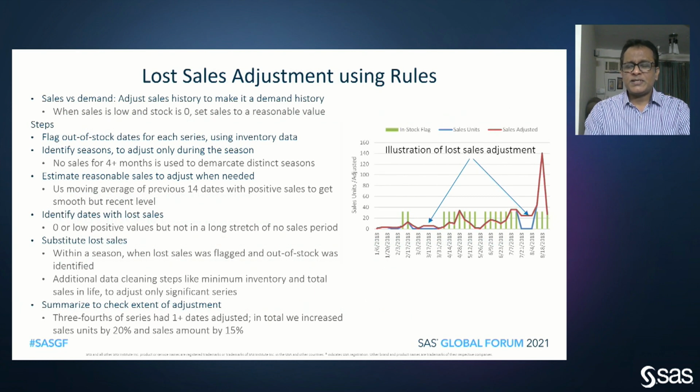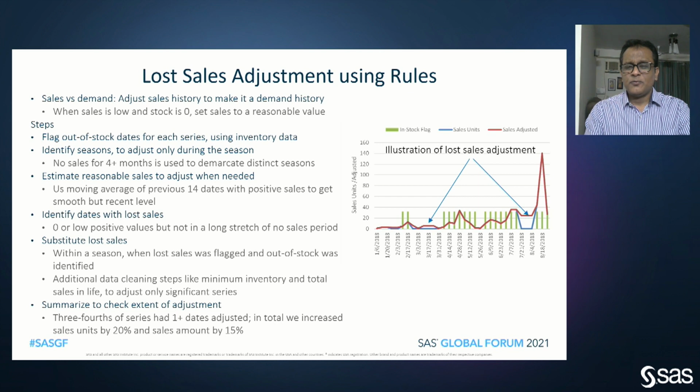We made certain adjustments for lost sales. It's very important that we not forecast sales, we forecast demand. So as this chart on the right shows, you can see the maroon is the adjusted value and blue is the actual value.